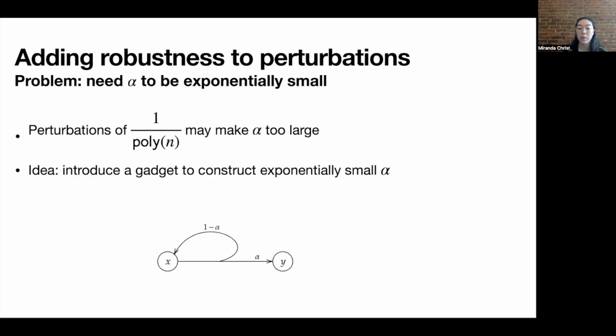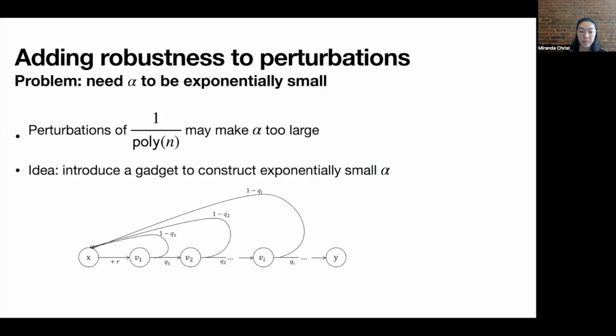So remember that the way that alpha was used is we had this self loop that went back to a state with probability 1 minus alpha and continued on here to y with a small probability alpha. And the gadget that we use to artificially make alpha exponentially small takes the following structure, where we add a bunch of intermediate states between x and y. Here they're the v sub i's, and each of these states' actions has a probability 1 minus q sub i of going back to x, and only continues to the next state with probability q sub i.